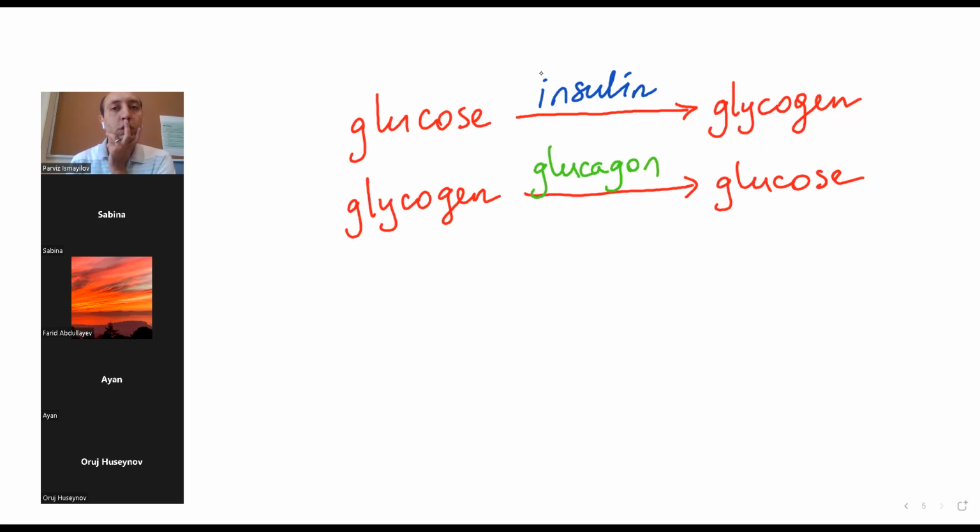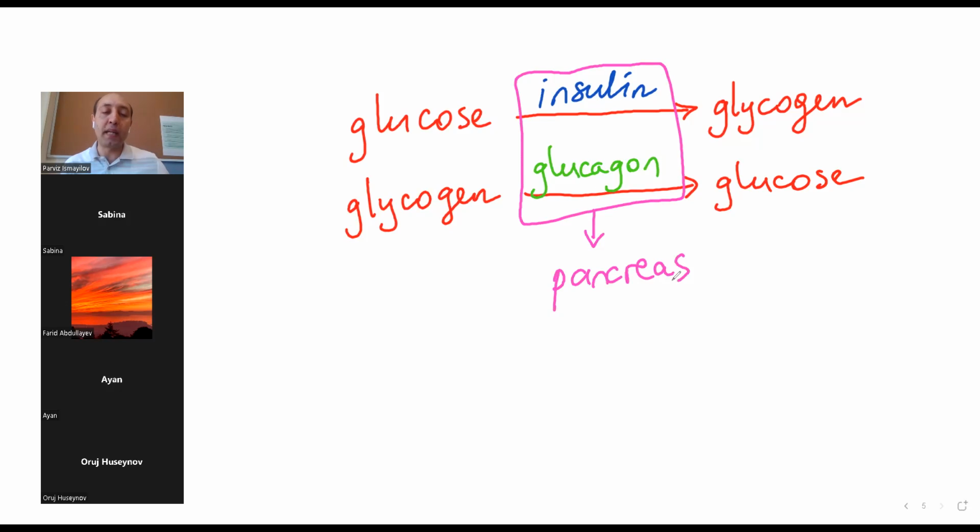Pancreas. Okay, very good. Yes, both are produced by the pancreas. But I'm repeating again, produced by the pancreas, but they work in the liver or in the muscle. Mostly the liver will be an answer.